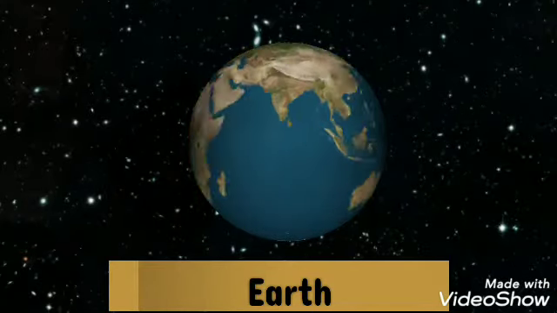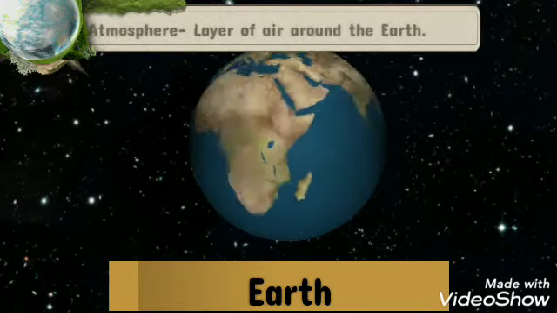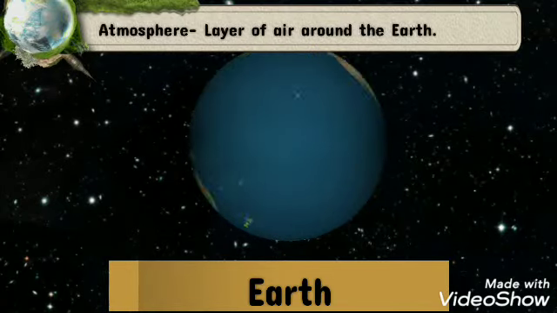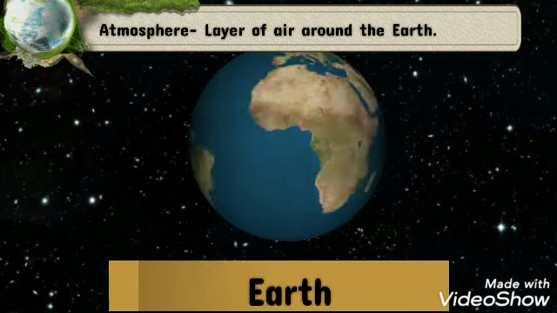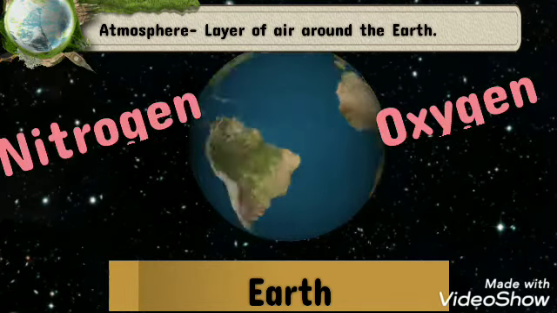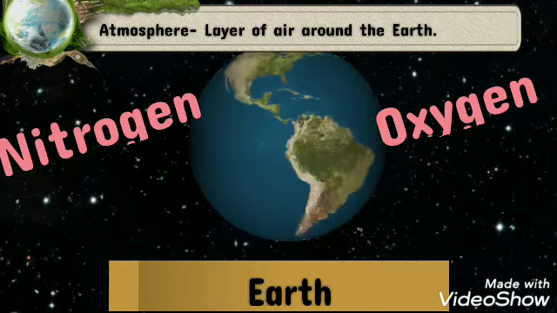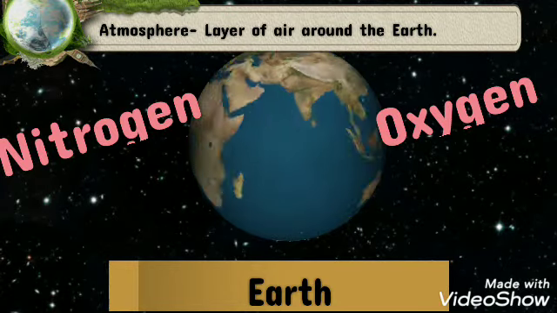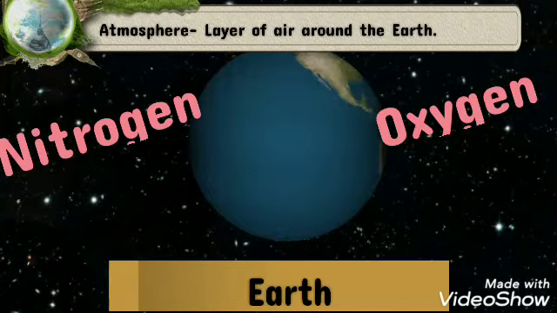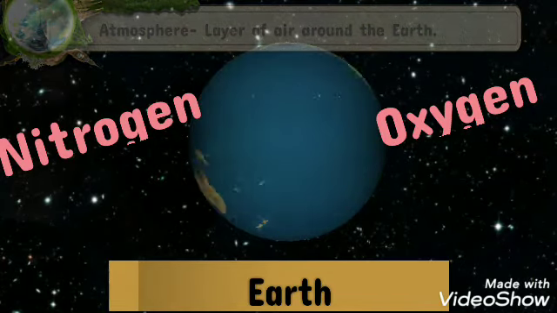And this layer is called atmosphere. It is a mixture of gases like oxygen, nitrogen, etc. So the two main gases that are present in atmosphere are oxygen and nitrogen.